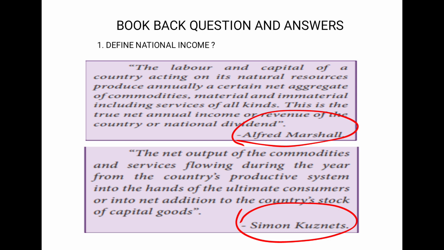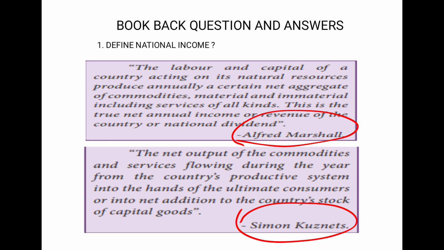So what is the stock that a country is going to get? It is going to be capital, because we are going to sell goods and services. When we are selling goods and services, naturally the goods reach the consumers. The producers get profit out of it. That stands as capital. So this is given by Kuznets.